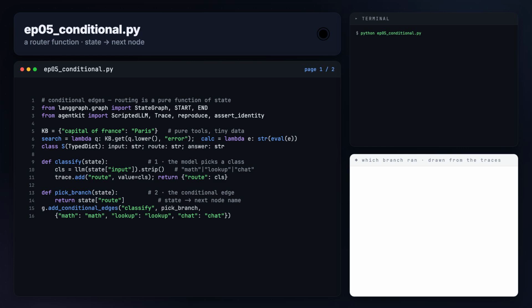Here's the program. We import the harness, build a state graph with a classify node and three worker nodes, and wire classify to a router with add conditional edges. The seeded model says which class the input is. That's the only fake part.